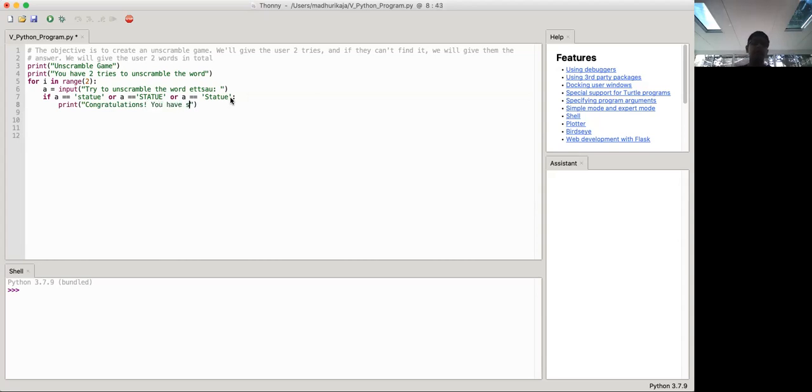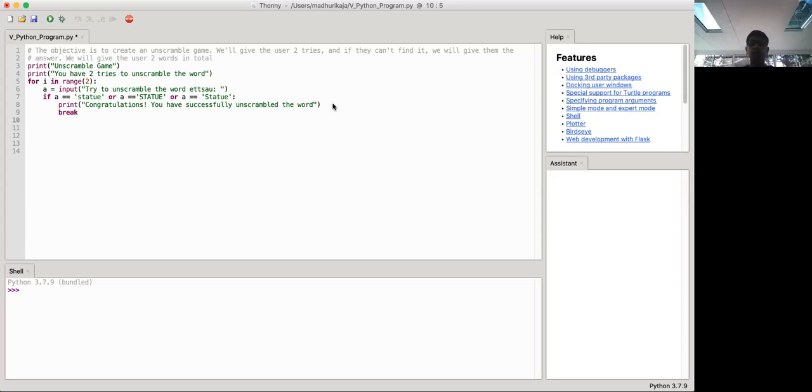Okay, so if they got it right on the first try, we have to give them 2 tries, but if they got it right on the first try, then that means they don't need the second try. So we'll just break the loop if they got it right and go on to the next part.